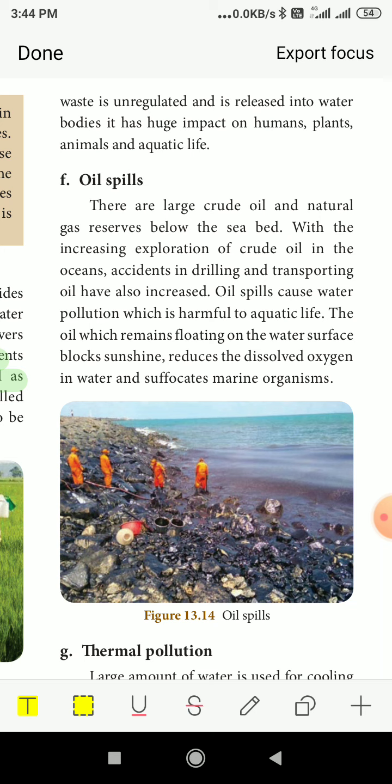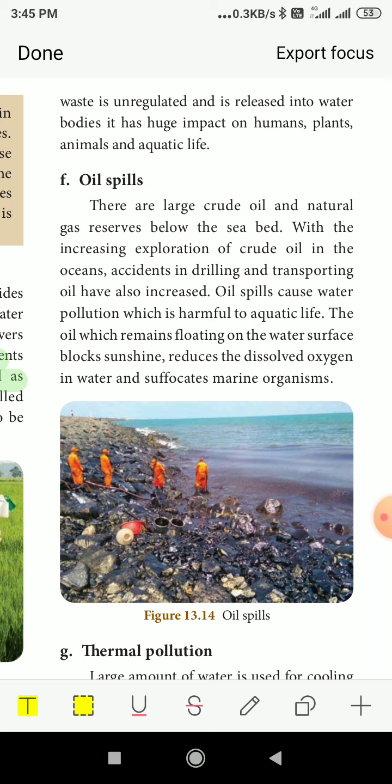Now oil spills. When there is a leakage in the big ships, the oil will be spilled into the oceans, and it will form a layer on the top of the water and will not allow the oxygen to go inside the water. When there is a layer of oil on the top of the ocean, it will not allow the exchange of gases. So all the aquatic animals will die off.